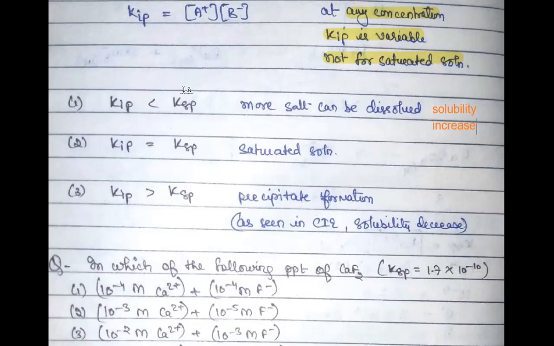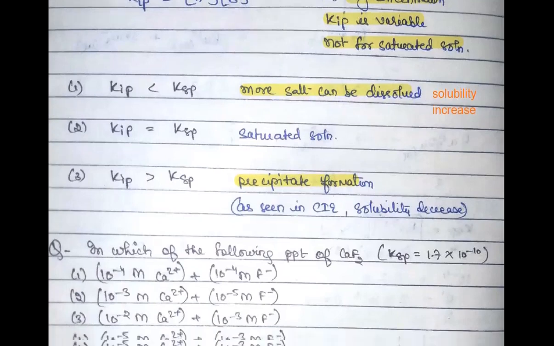Do you get my point? Yes, this is really important. So in the first case, more salt can be dissolved, which means solubility will increase. And in this case, if KIP is greater than KSP, precipitation will increase and solubility will decrease. Very good.